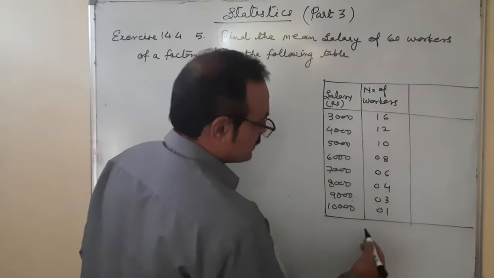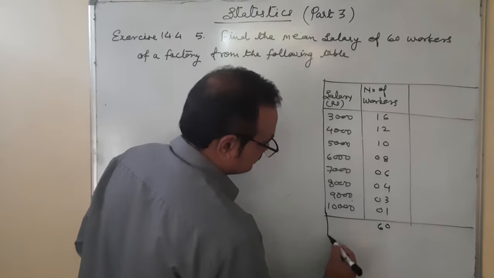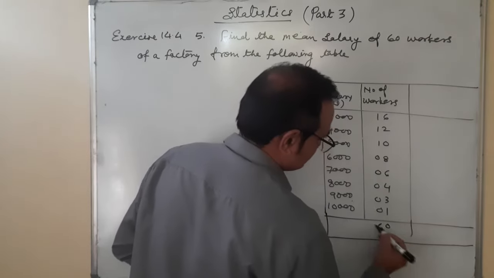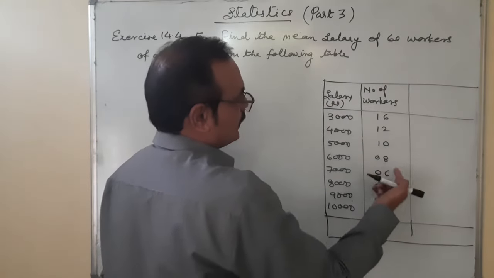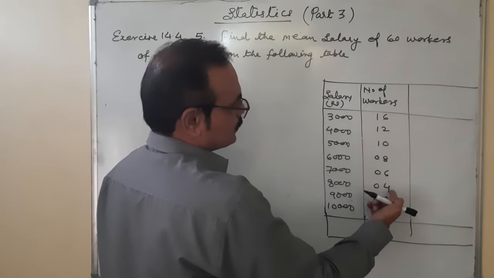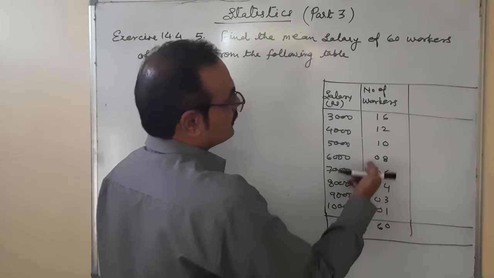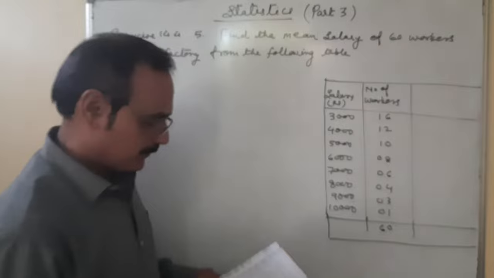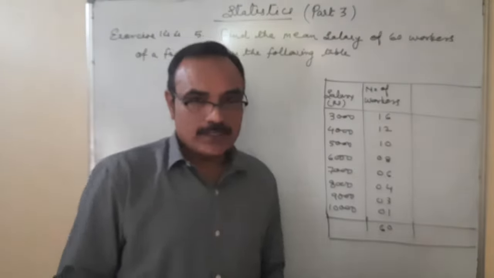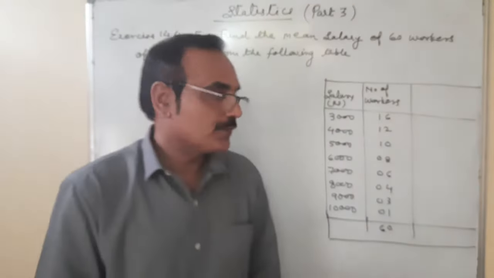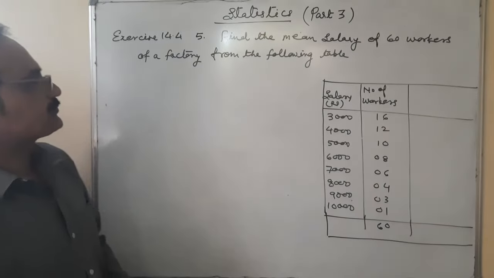6431. Total 60. You can count it: 6, 8, 8, 16, 6, 22, 26, 27, 30, 3, 4, 5, 6, 60. Okay. I have made one extra column. This column is not given in your book. Only these two columns are given.